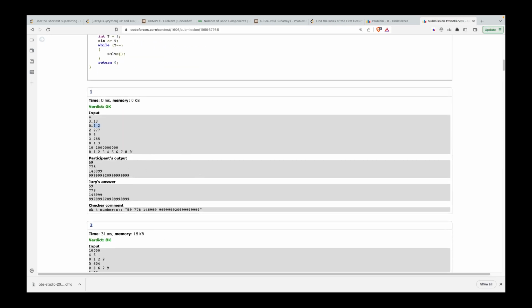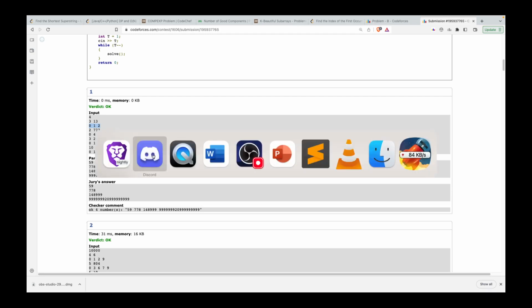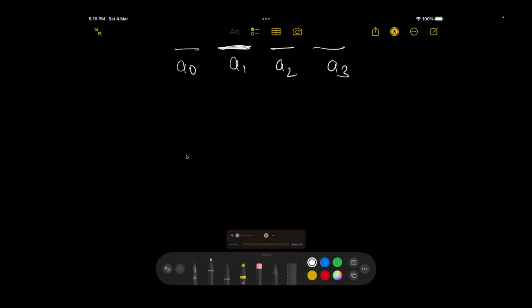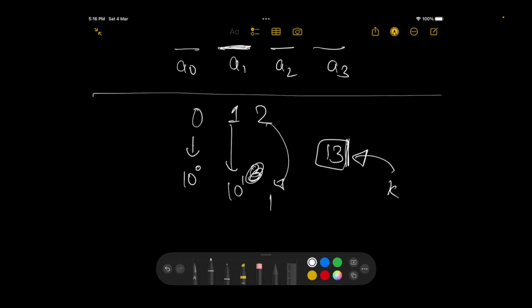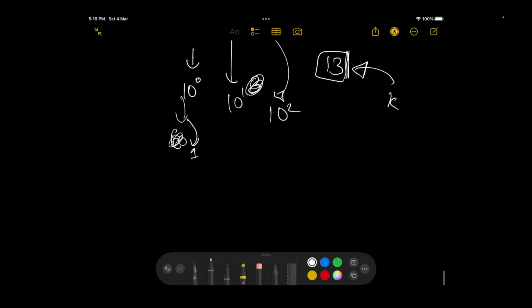Okay, so let's start with 0, maybe, if that makes sense. So let's start with 0 and 2, and it's 313, I guess. Yeah. Okay. So the values we're having are 0, 1, 2, and 3 is actually not significant because I already wrote that. And the currency notes you can use, or k here, was 13, right? So this actually means 10 to power 0. This means 10 to power 1. This means 10 to power 2. So this is a 1 rupee currency note, a $1 currency note. This is a $10 currency note. This is a $100 currency note, right?